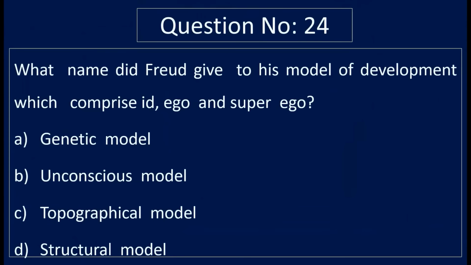Question number 24. What name did Freud give to his model of development, which comprises id, ego, and superego? Option A, genetic model, option B, unconscious model, option C, topographical model, and option D, structural model. Right answer is option D, structural model.